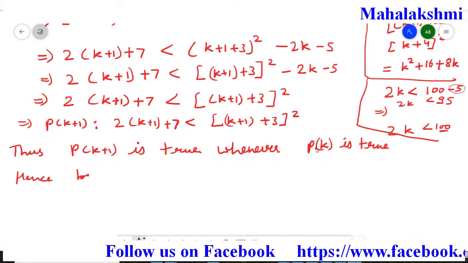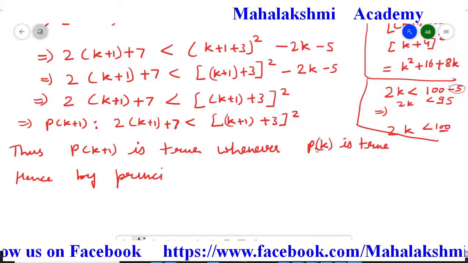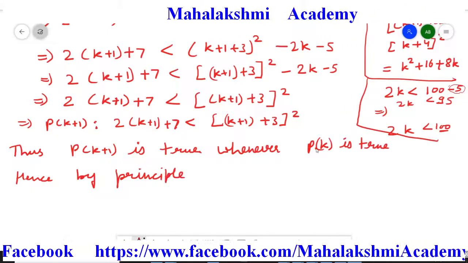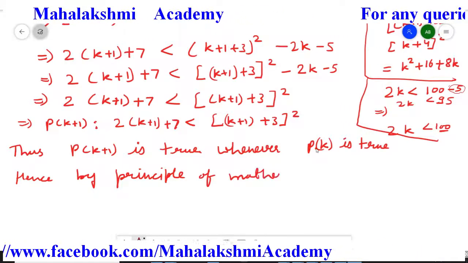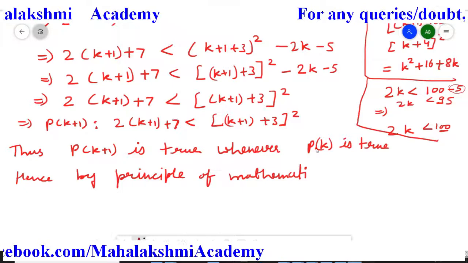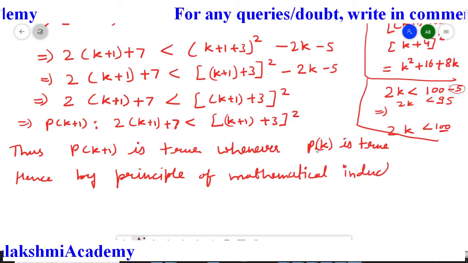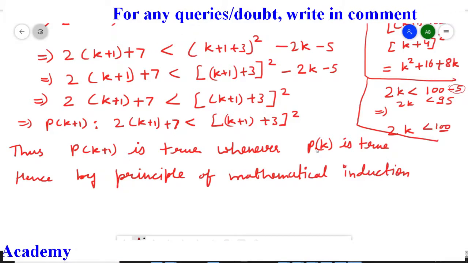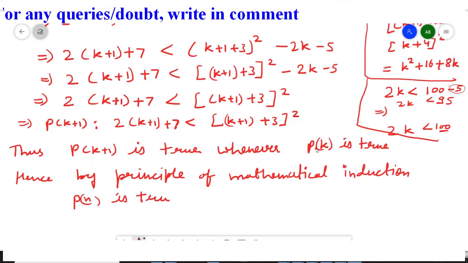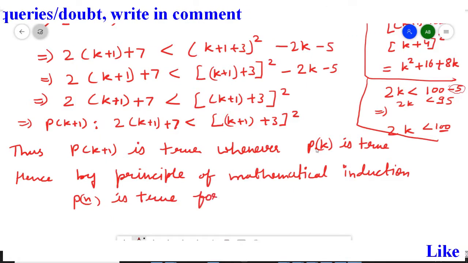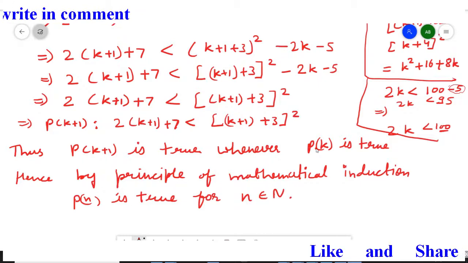Hence, by the principle of mathematical induction, P(n) is true for all natural numbers.